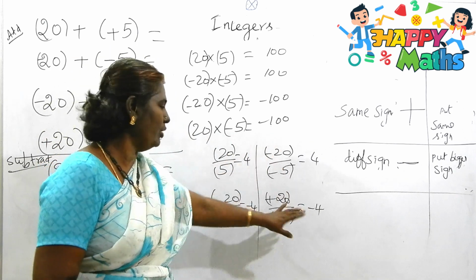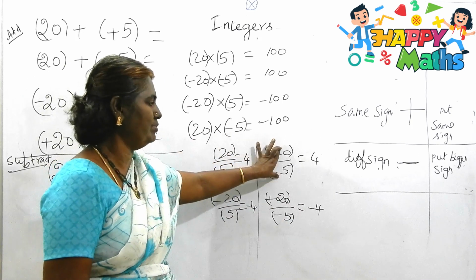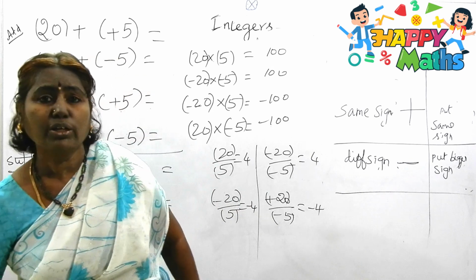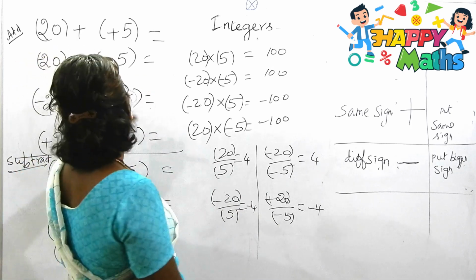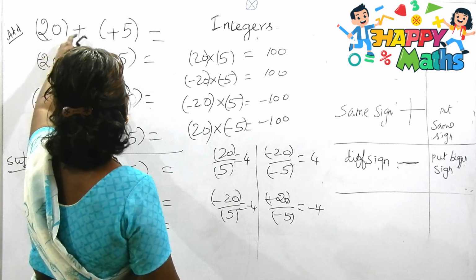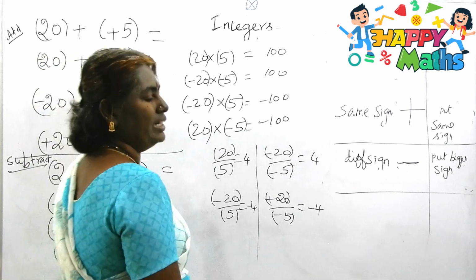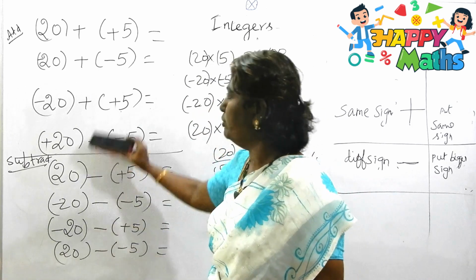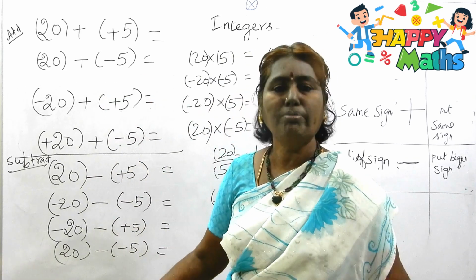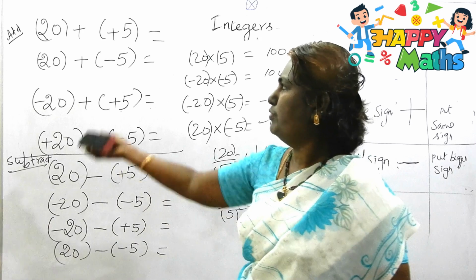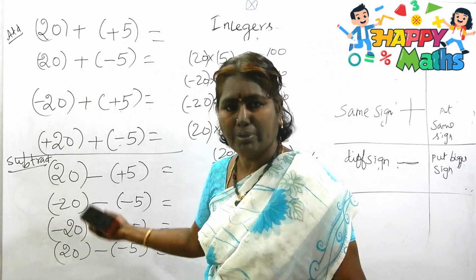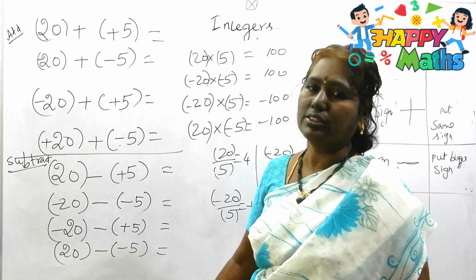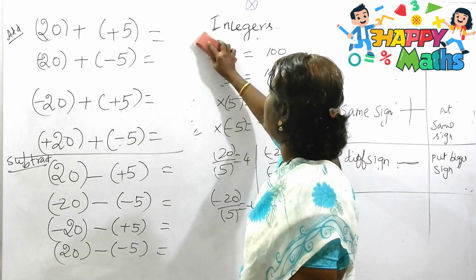So all are 4 only: same sign 4 plus, different sign minus, that's it. Only you will be getting the doubt when the numbers are separated by plus sign and minus sign. Is it clear for you? So when you bring it out only, you will be getting all doubts. If you are thorough with removing the brackets, then you will never get any doubt in integers at all. You will never make mistakes also.